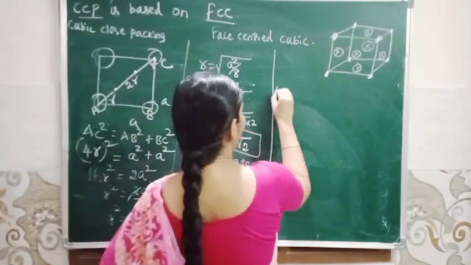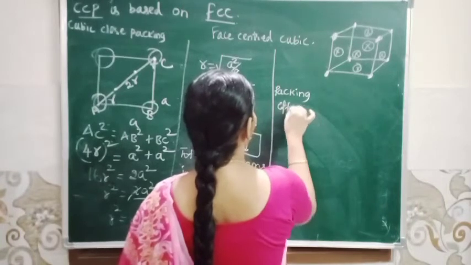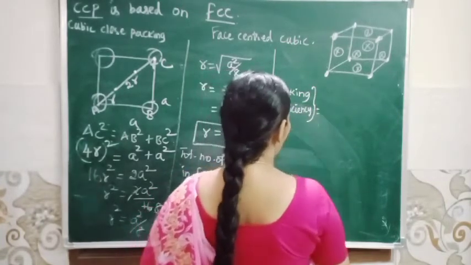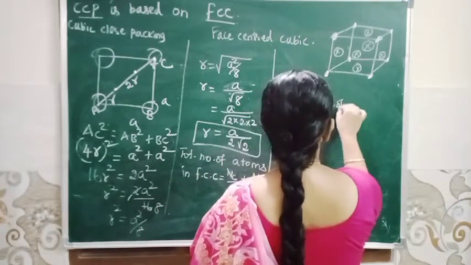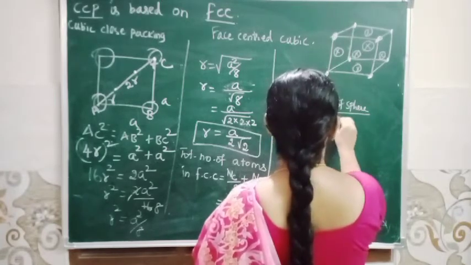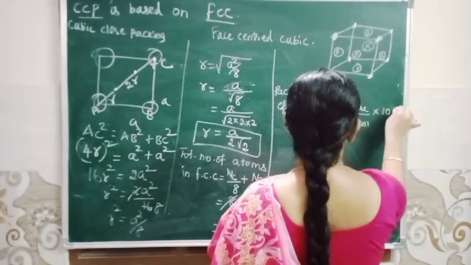Now you can write the formula. So packing efficiency or packing fraction equals volume of the sphere divided by volume of unit cell into 100.